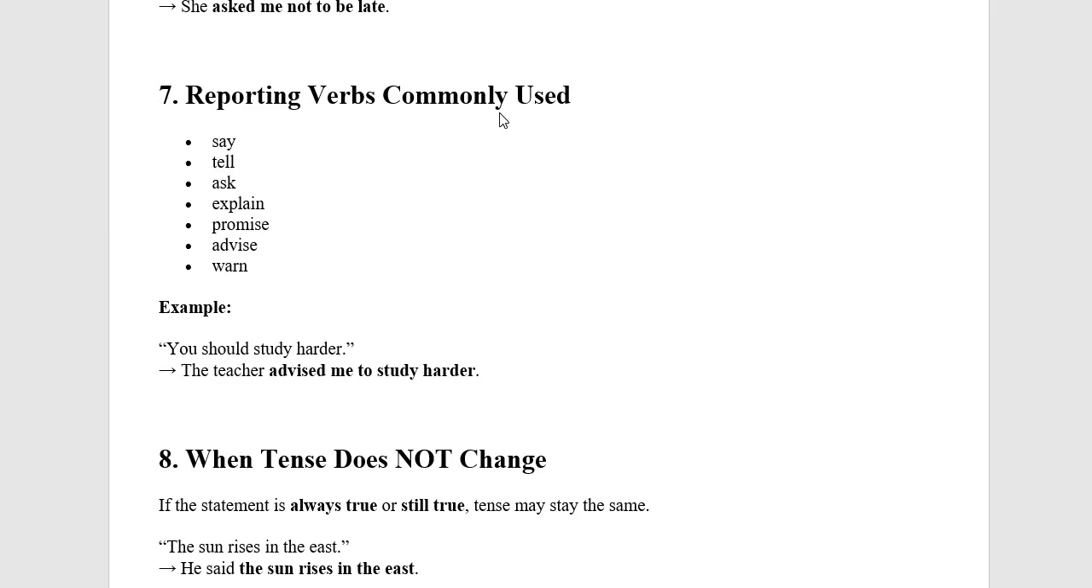Reporting verbs commonly used are say, tell, ask, explain, promise, advise, and warn. For example, "You should study harder." It is a kind of advice when you say should. So the teacher advised me to study harder.